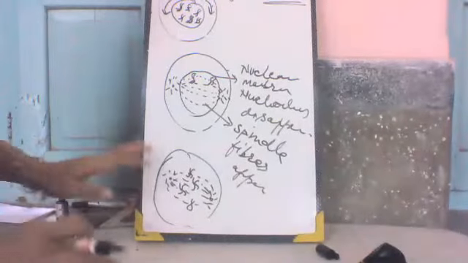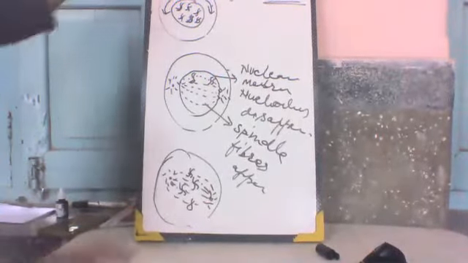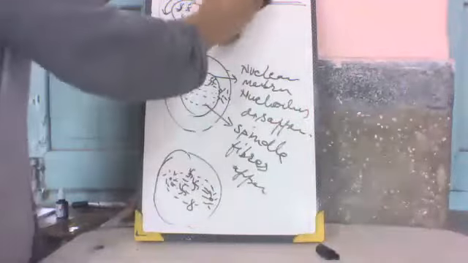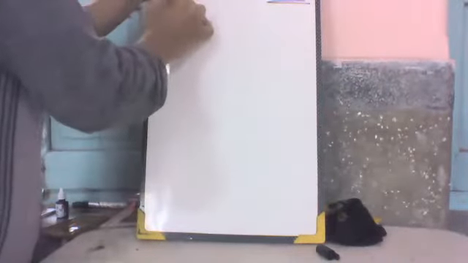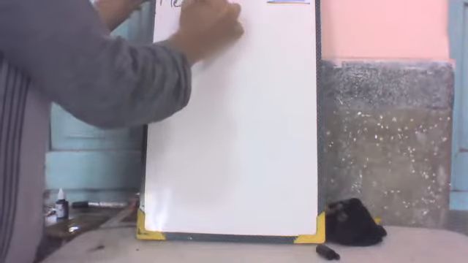This is like this. And they come to the equator. They move towards the equator like this. After this prophase, the metaphase stage is starting.